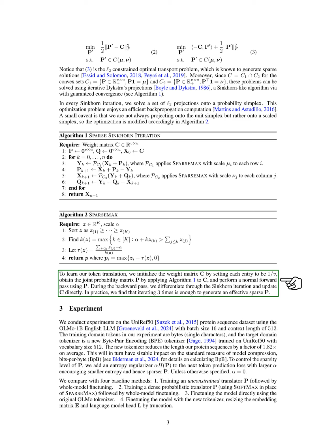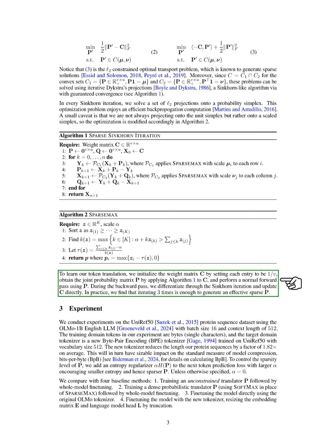We then apply the Sparse Sinkhorn algorithm to obtain the joint probability matrix and proceed with a normal forward pass. In the backward pass, we differentiate through the Sinkhorn iterations and update the weight matrix directly. We find that 3 iterations are typically sufficient to create an effective sparse joint probability matrix.